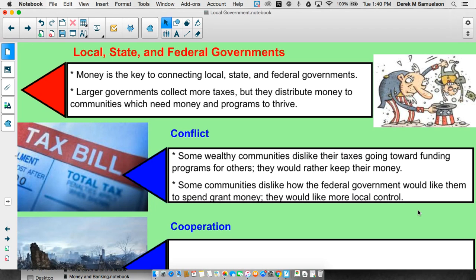Some communities dislike how the federal government would like them to spend their money. We talked before about the idea of block grants versus grants. A block grant can be spent however the local community wants, whereas a typical grant has to be spent in a certain way. So the federal government might say, hey, we're going to give you, state of Michigan, an extra $100 million this year, but you have to spend that on healthcare. Well, the state of Michigan might say, that's great, but we'd really like to move it to these other areas, but they can't.